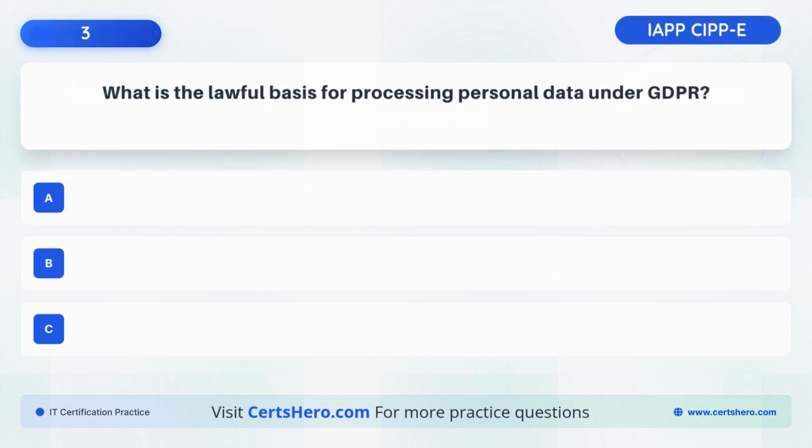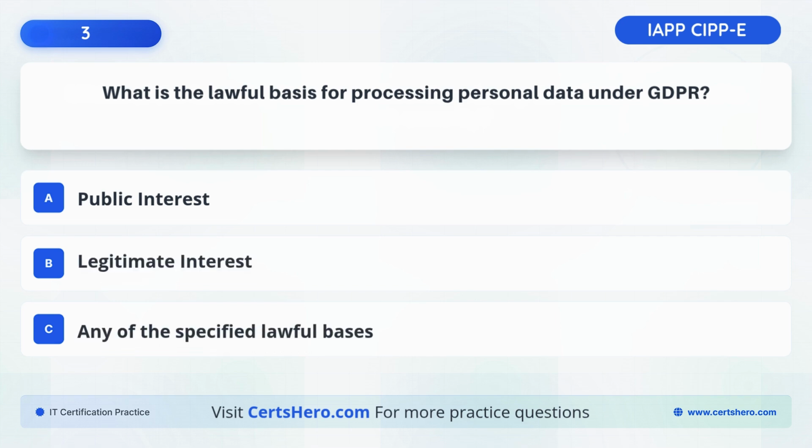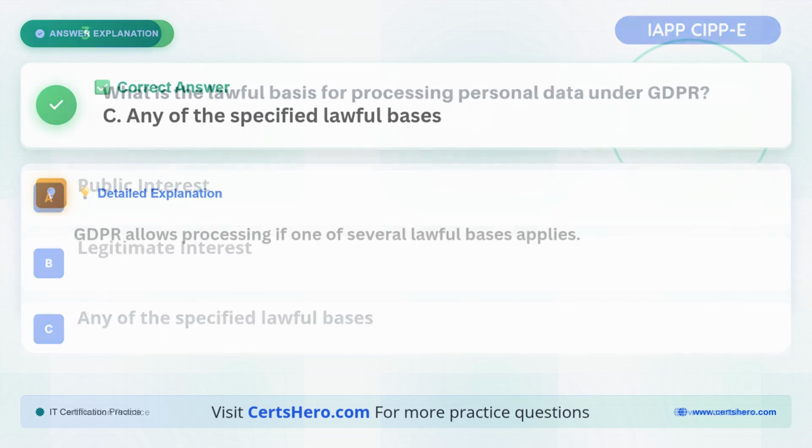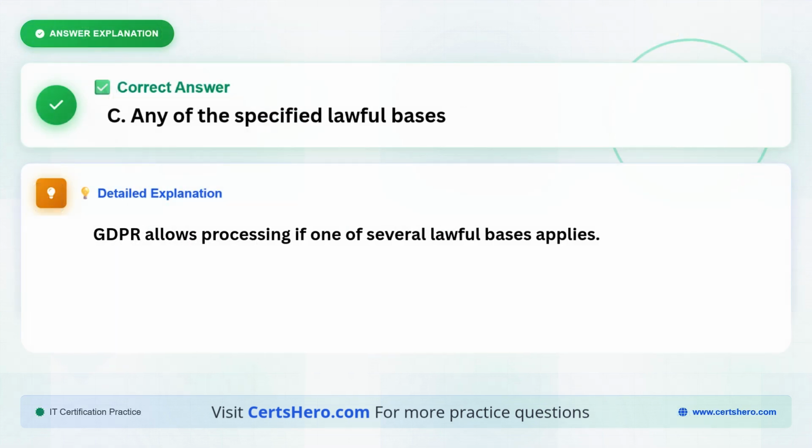What is the lawful basis for processing personal data under GDPR? A. Public interest. B. Legitimate interest. C. Any of the specified lawful bases. The correct answer is C. Any of the specified lawful bases, because GDPR allows processing if one of several lawful bases applies.